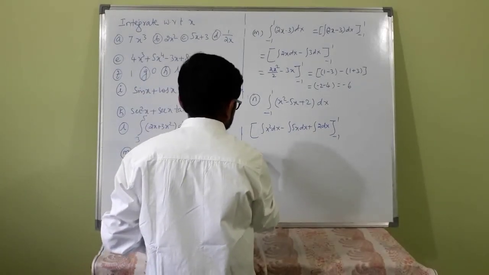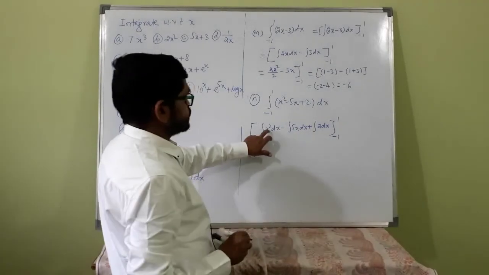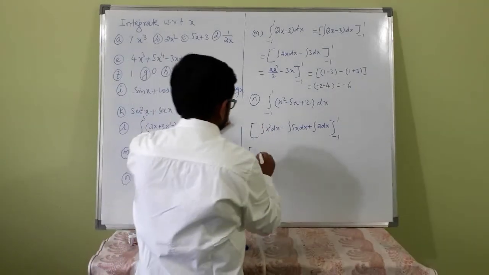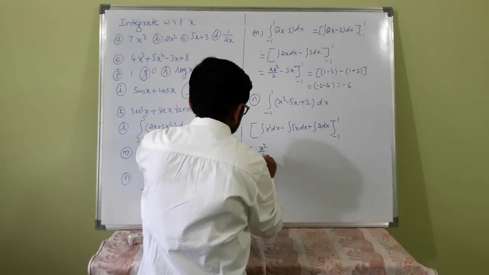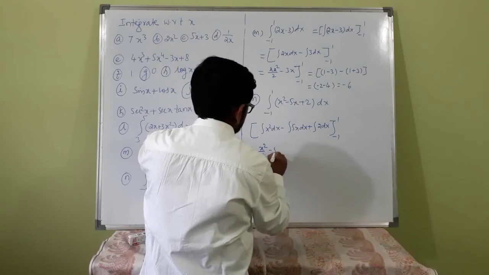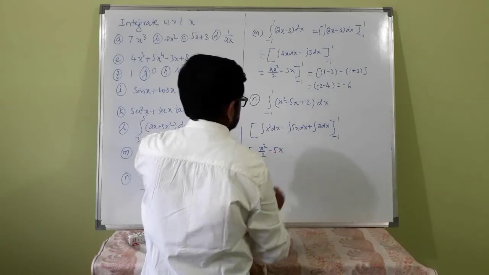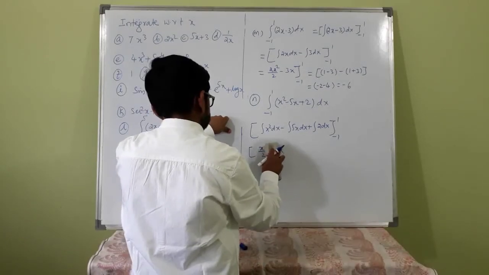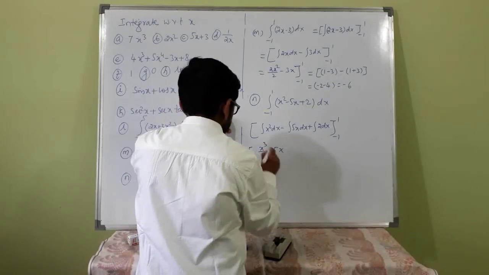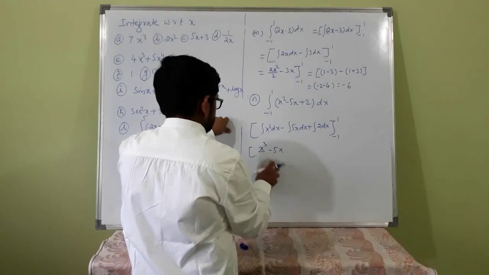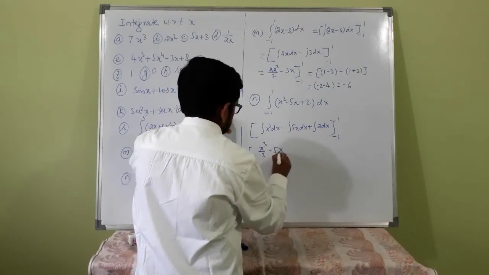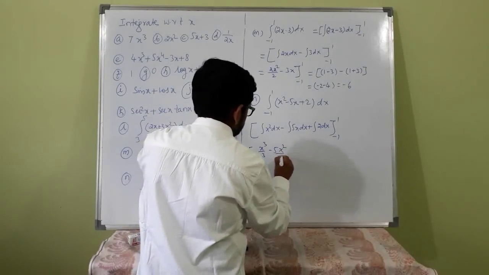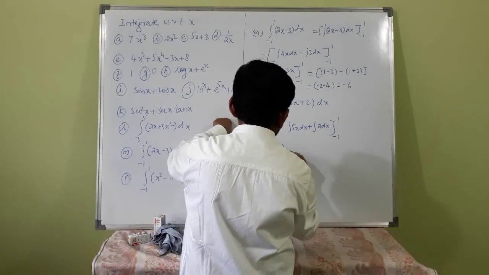Okay, let us find this first. x cube by 3 minus 5 into x squared by 2 plus 2x.